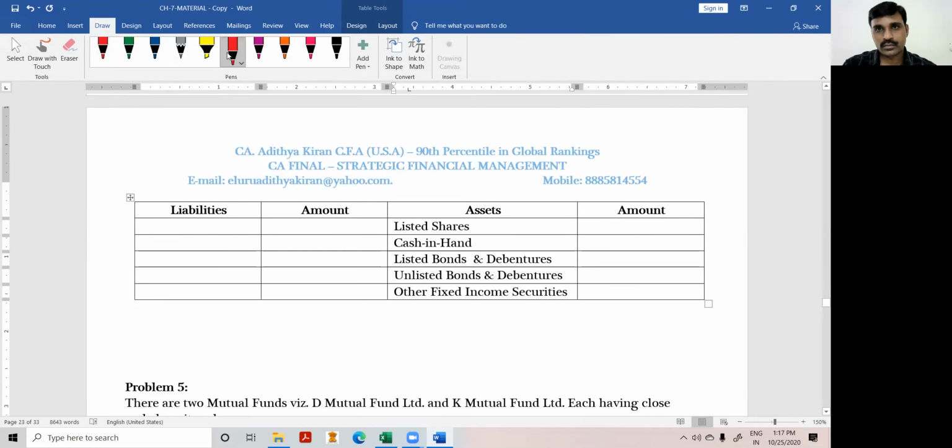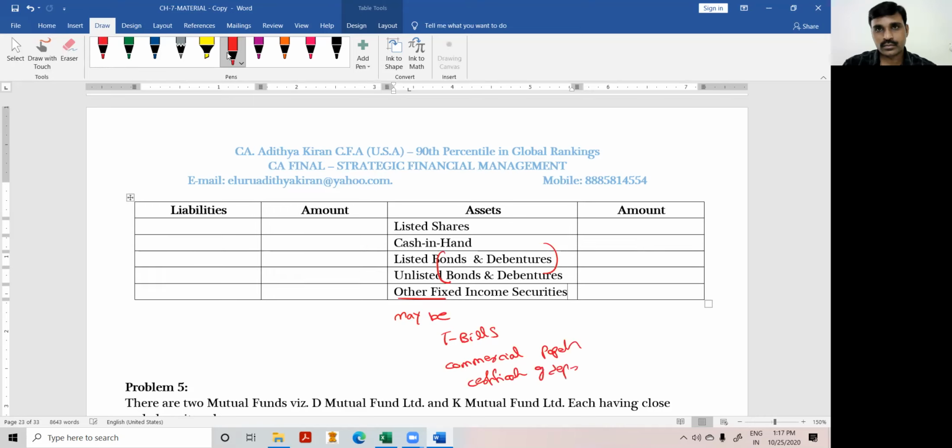So then you'll ask, sir, if bonds and debentures have already been given, then what would be these other fixed income securities? Maybe treasury bills, or commercial papers, or certificates of deposit. It can be any fixed income securities.